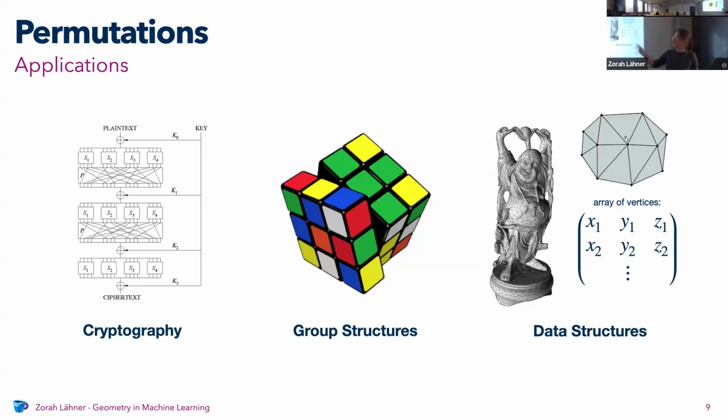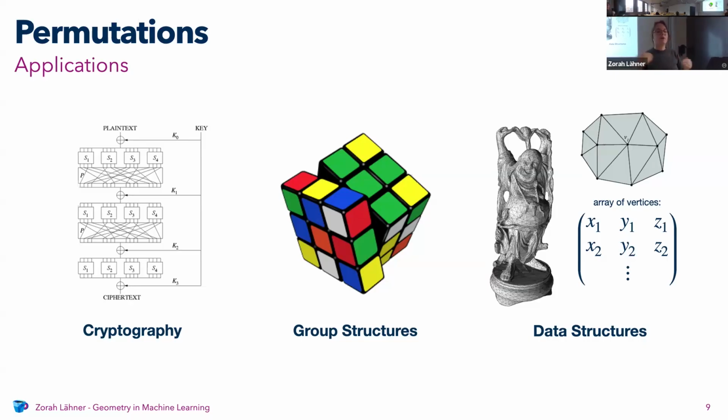And then maybe more the direction that we will be looking at today is data structures. Very often you have sets, but if you put them in a data structure, you will probably just store them in an array, because that's the most efficient way to do that. So you have a set that doesn't have an explicit ordering, but after you put it in the array, it does have an explicit ordering.